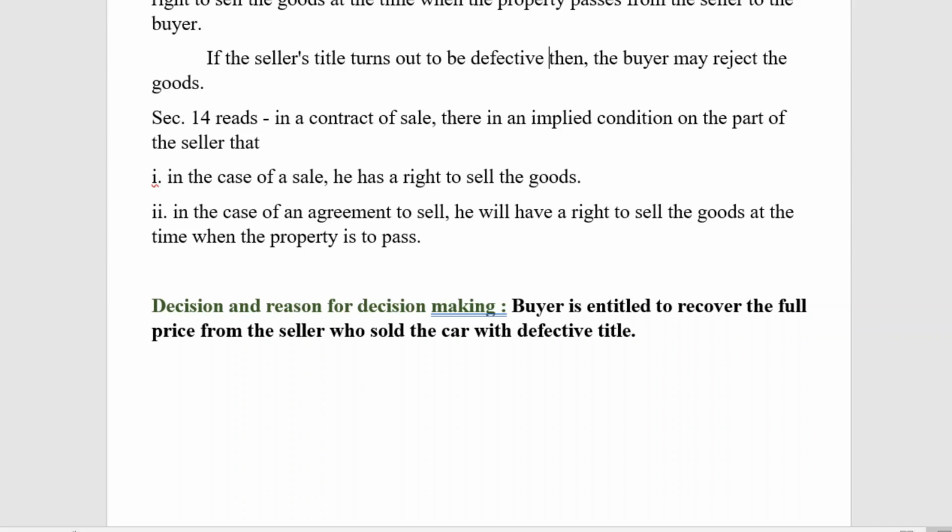But with regard to today's transactions, today's affairs and challenges, we can include intellectual property also, that is, trademark, patent or copyrights. So if there is any infringement of intellectual property rights like trademark, patent or copyright, then the buyer is entitled to cancel or repudiate the contract on the ground that the seller doesn't have a right to sell them.